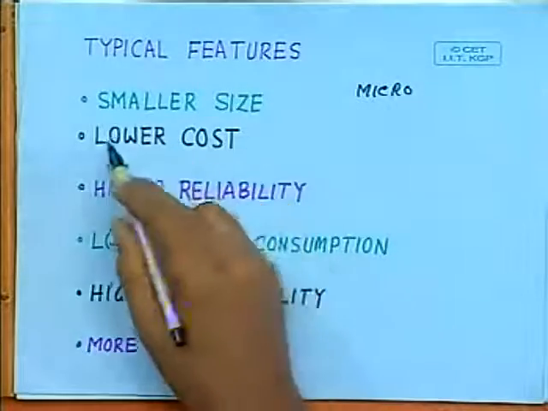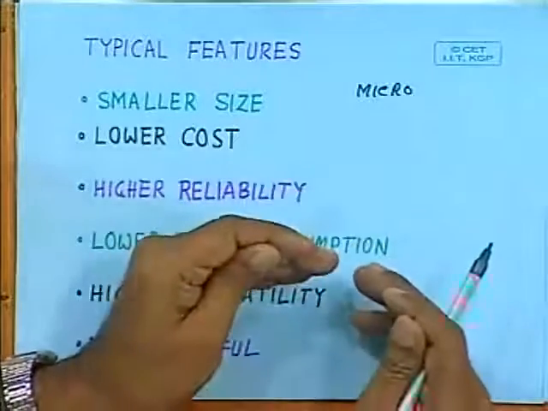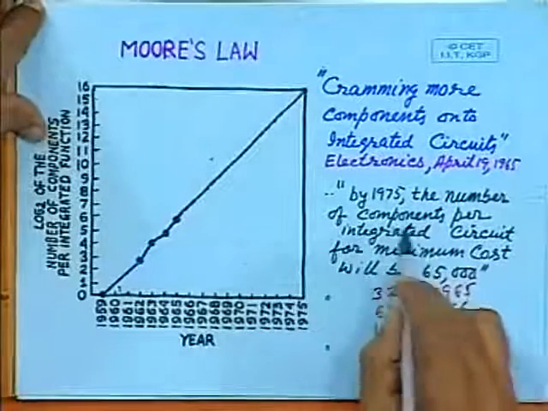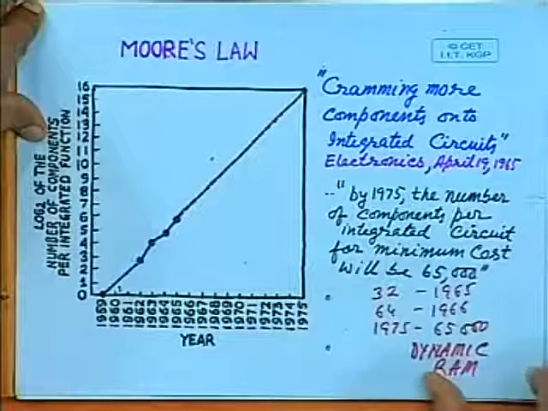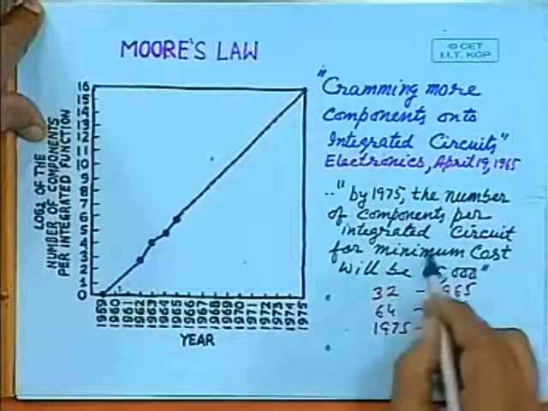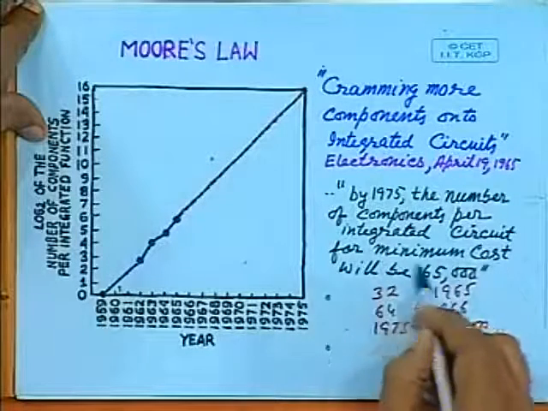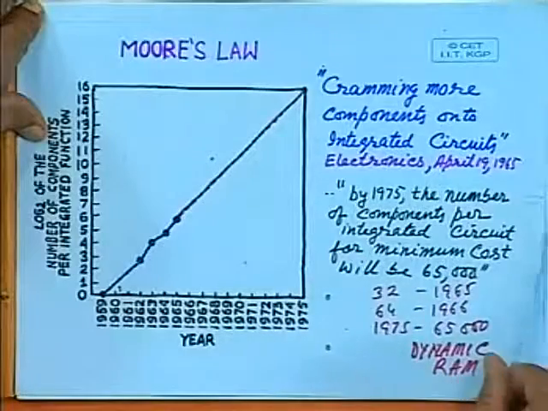Similarly, the cost is also coming down even with the increased complexity of the device. In fact, if you look at Moore's law, what is said is the number of components per integrated circuit for minimum cost. As you can see here, the number of transistors per IC will increase and it will give you some kind of minimum cost.